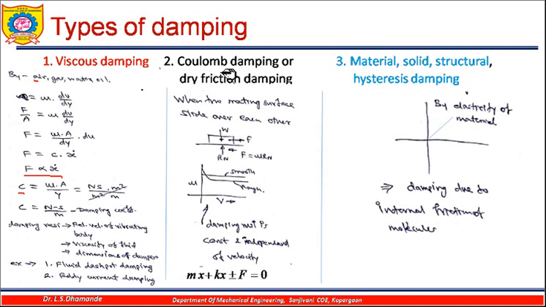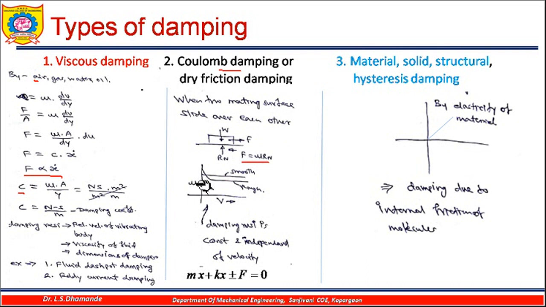About the Coulomb damping or dry friction damping. Generally when there is a contact between two surfaces, and there is a relative motion between these two surfaces, it means one surface slides over the other. In that case, there is a friction between these two components. Like if on a surface there is a particular block mounted here, and I am trying to move this block towards the right by applying a certain force, because of its weight there is a normal reaction offered over here, and this force which I have to apply to make this body move from its position depends on mu into Rn, that means the coefficient of friction between these two surfaces and the normal reaction of it.